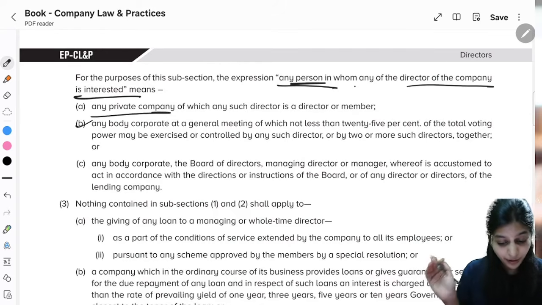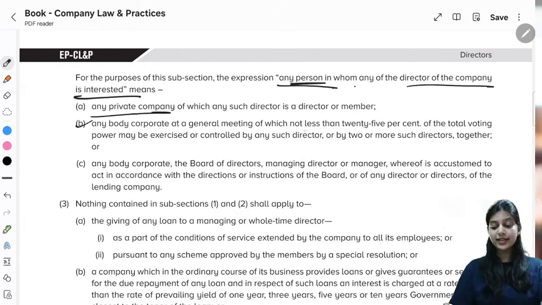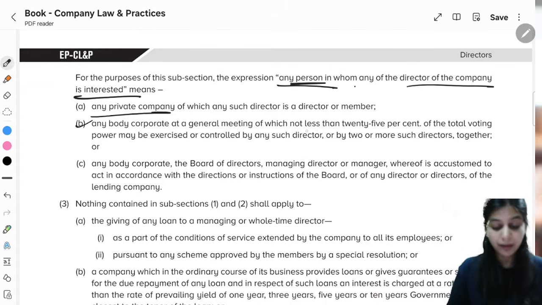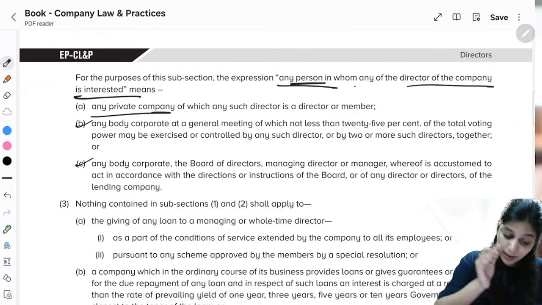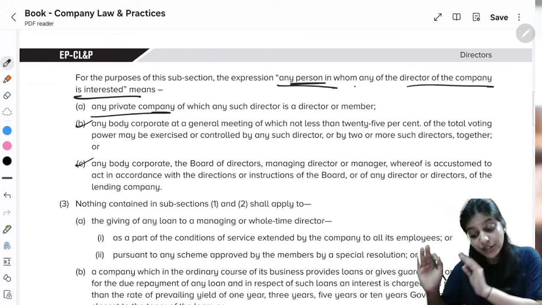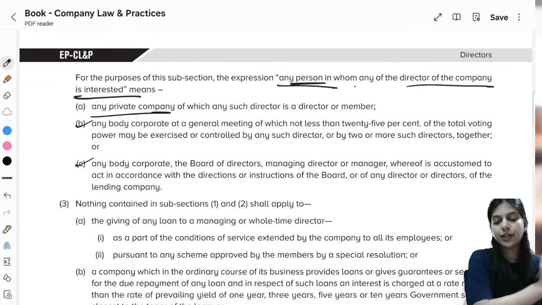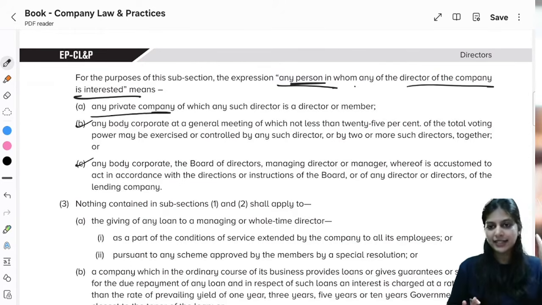Second, any body corporate at a general meeting of which not less than 25% of the total voting power may be exercised or controlled by such director. Or third, any body corporate, the board of directors, managing director or manager is accustomed to act in accordance with the directions or instructions of the board or director of that lending company. 3 cases. We will understand this.